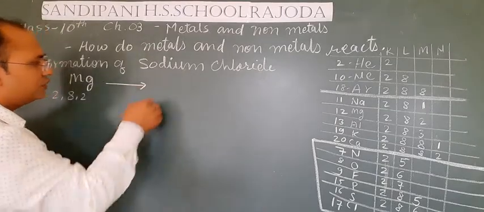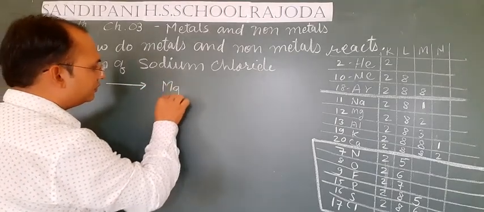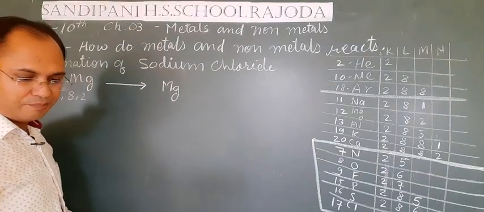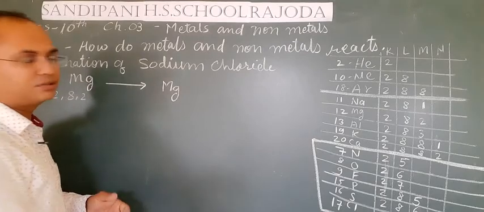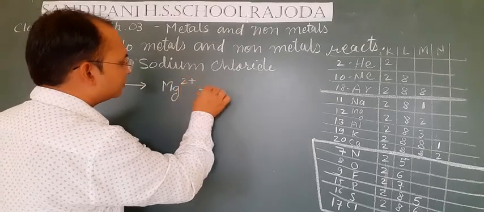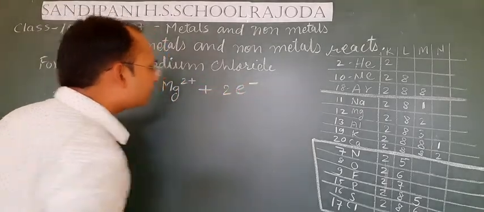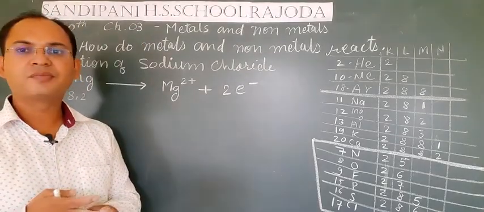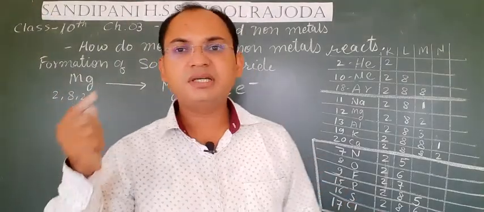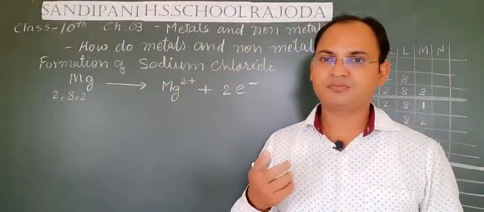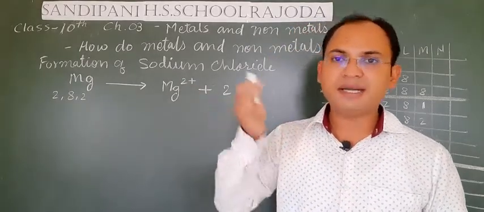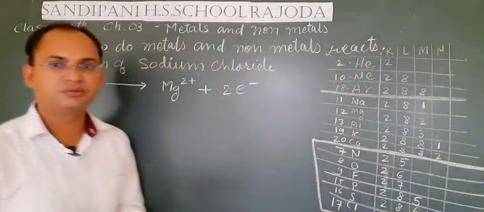Now if it loses 2 electrons, there will be 2 positive charges on it, and we call it Mg 2 plus. Now one chlorine atom can accept only 1 electron, so there will be a requirement of 2 chlorine atoms in order to accept these 2 electrons.